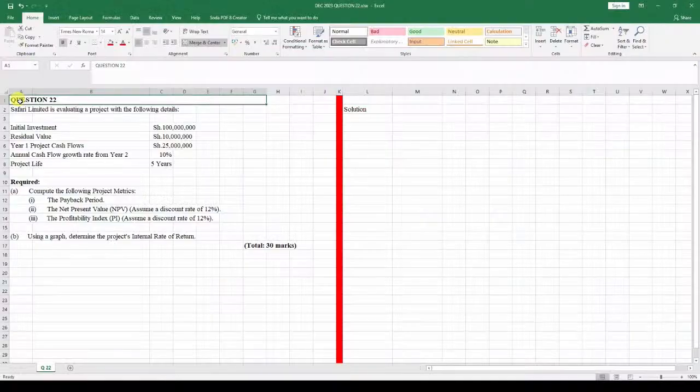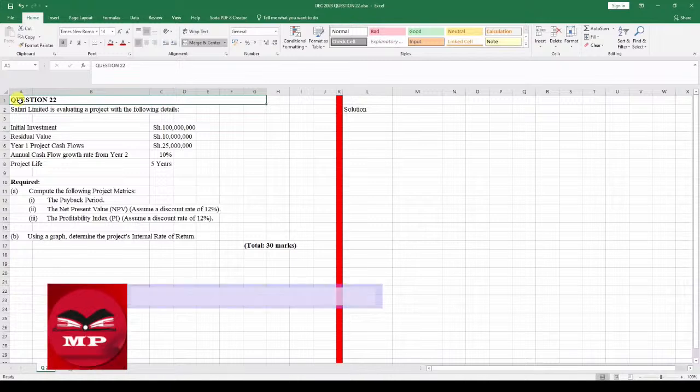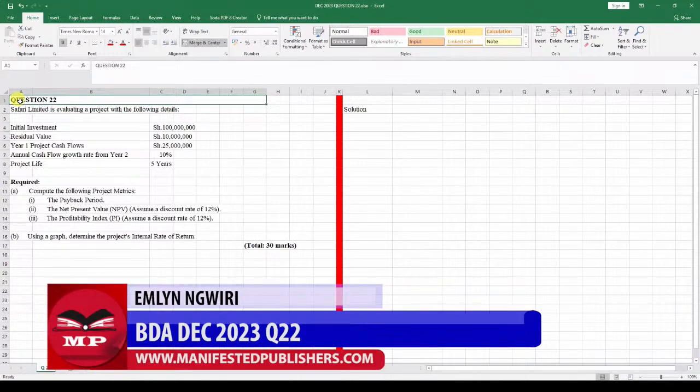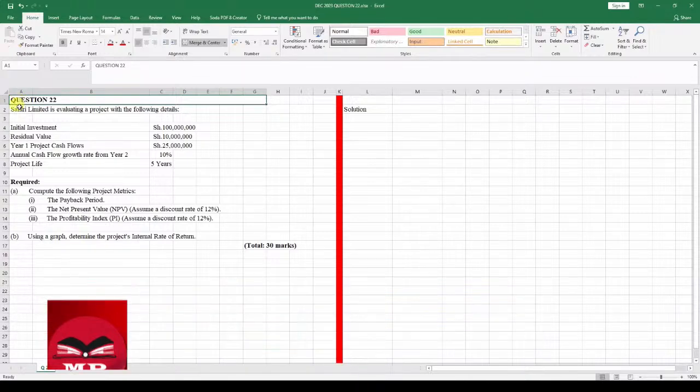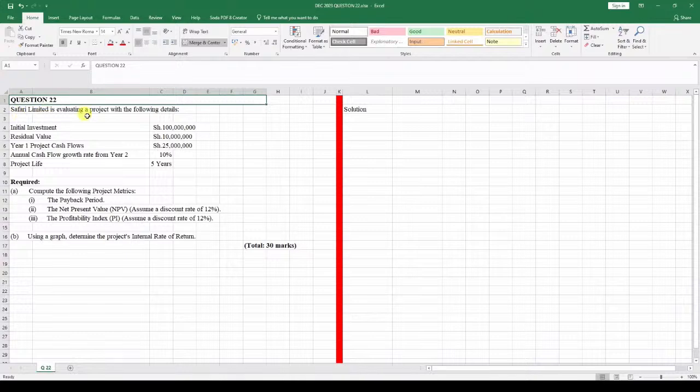My name is FAM Lingwiri, and today, ladies and gentlemen, we are discussing business data analytics, December 2023, question 22. It reads as follows: Safari Limited is evaluating a project with the following details. You've been given the initial investment of 100 million, residual value of 10 million, and year 1 projected project cash flows of 25 million. The annual cash flow growth rate from year 2 is 10%. The project life is 5 years.